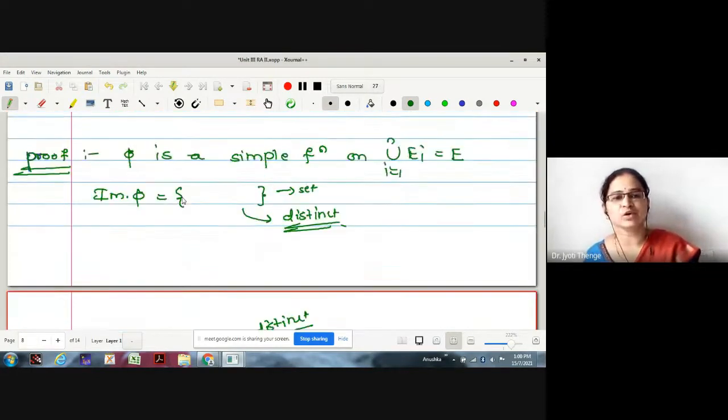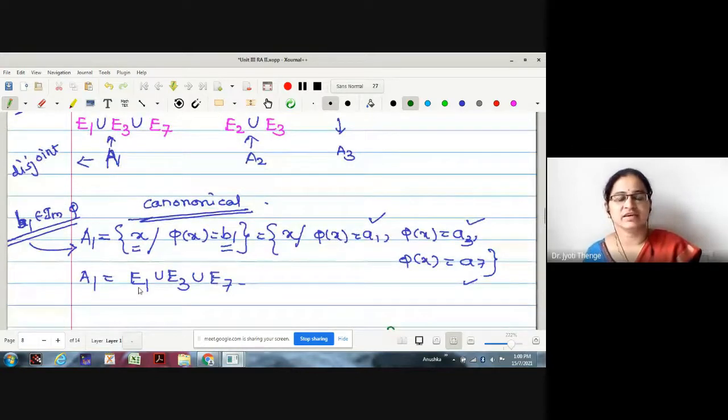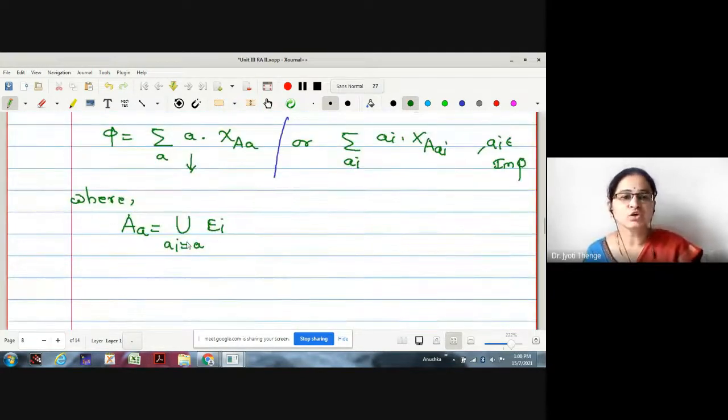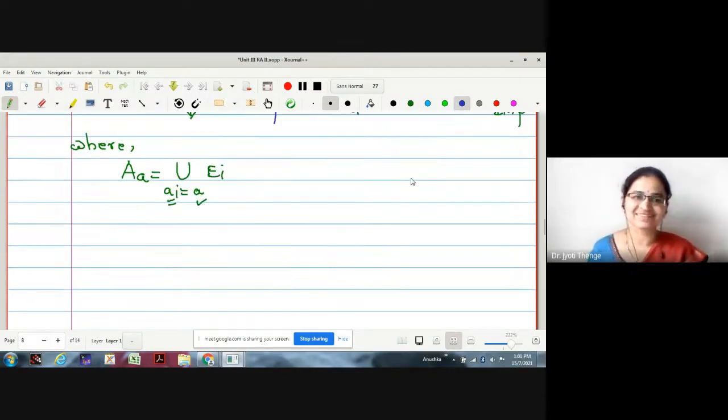As I have written here, A1 is E1 union E3 union E7. Similarly, in A_a, what we were writing? Union of all those E_i's where a_i takes a value a. Is everyone getting me or not?